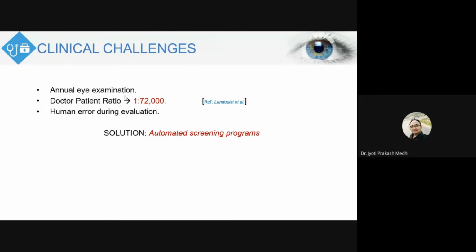It is a very poor ratio, and it is not effective for the doctor to analyze so many patients. So in order to help the doctors, we go for these automated techniques.